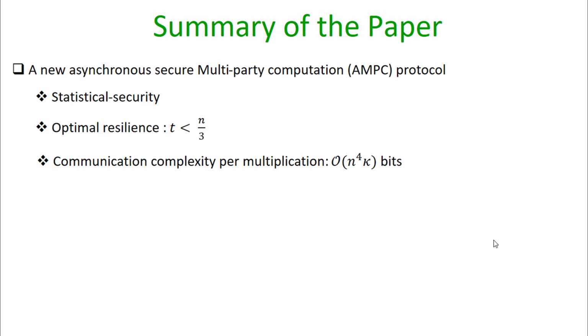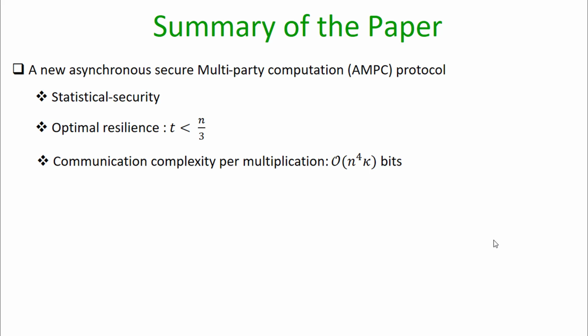So here is the summary of the paper. In this work, we present a new protocol for asynchronous multi-party computation or AMPC. The protocol provides statistical security. It has the optimal resilience of t less than n over 3, where n is the number of parties involved and t is the maximum number of corruptions.